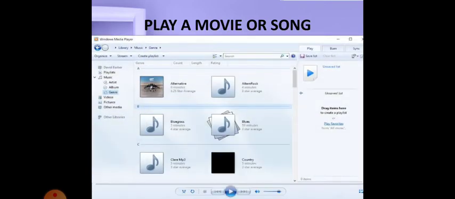After you click Windows Media Player, it opens the library. It shows some default audio and default video in your system, and you can open the playlist, the pictures, videos, everything in that side tree menu. Everything is available in Windows Media Player.